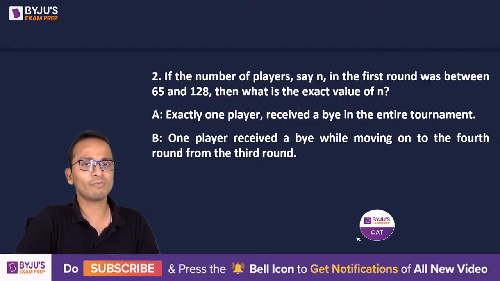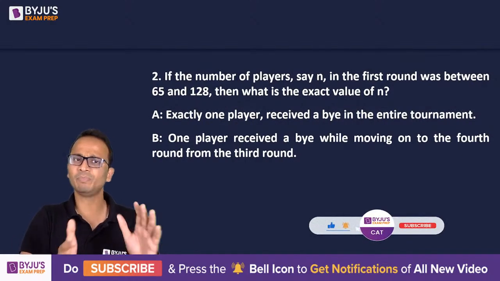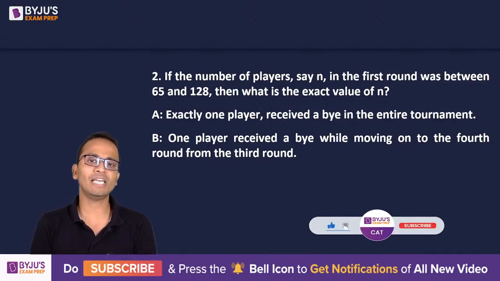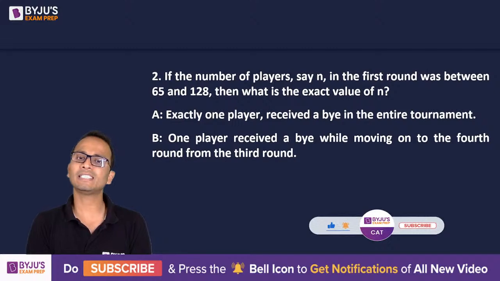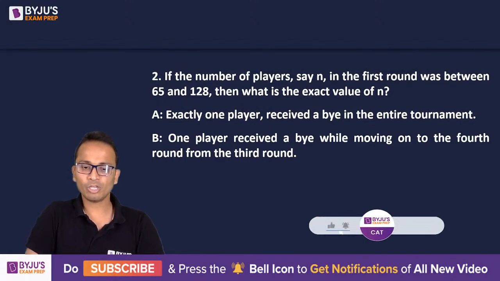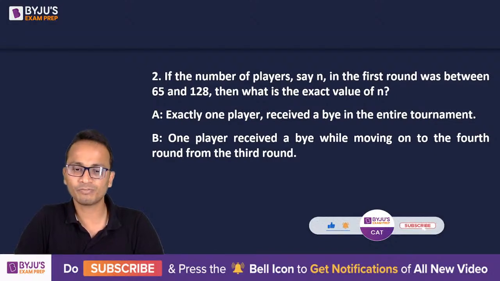What is the exact value of n? So you are given that it is between 65 and 128. Now you have to find out the exact value of n. Statement A, exactly 1 player received a bye in the entire tournament. Wow. Okay. Statement B, 1 player received a bye while moving on to the 4th round from the 3rd round. So now you'll have to find out the exact number of teams.